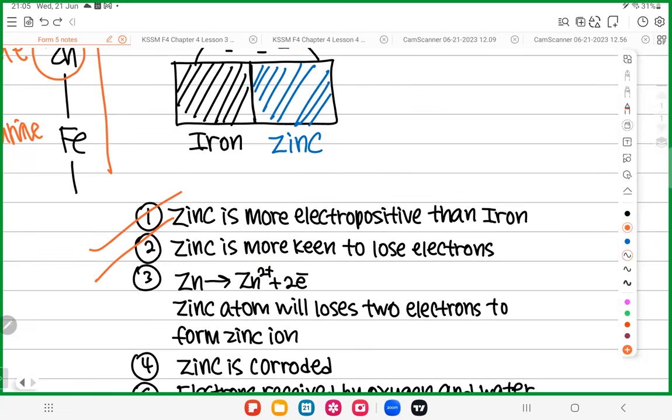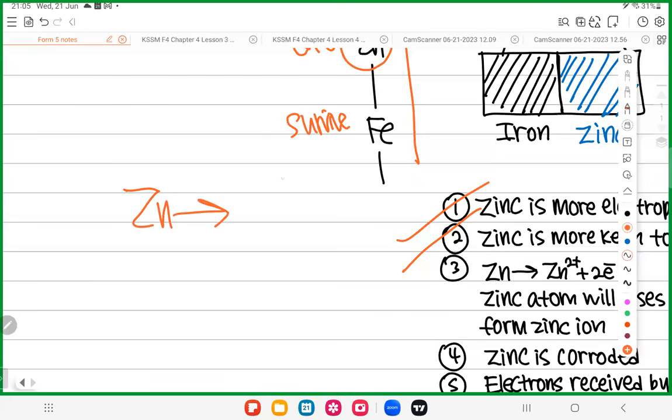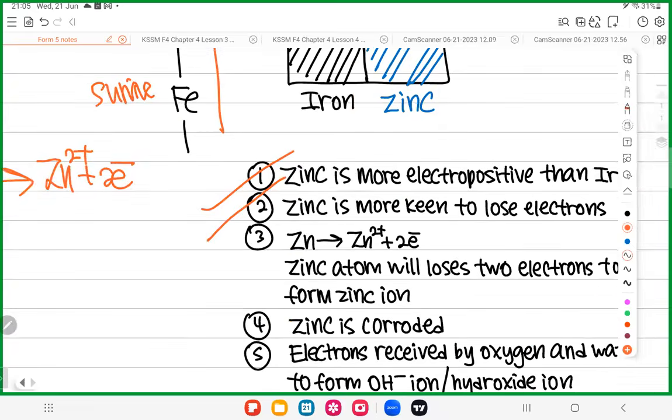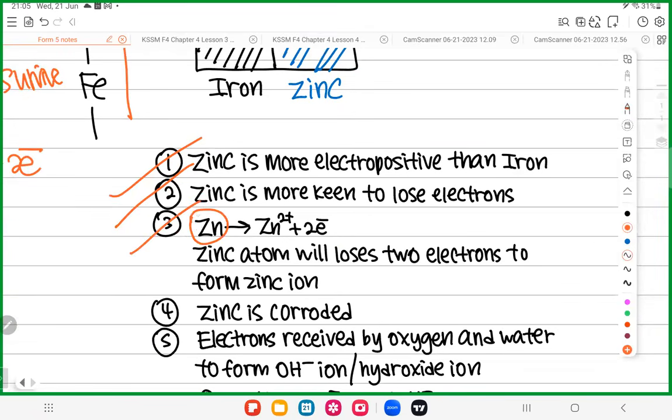So when zinc donates electrons, what happens? I am a zinc. When I donate electrons, I become a metal ion, Zn2+. So I put 2 electrons here. I hope everyone knows how to write this half equation. So the zinc atom will lose 2 electrons. Why do I call it an atom? Because the zinc here is alone, and anything alone is an atom. Zinc atom loses 2 electrons in order to form zinc ion. All good. So now we know the zinc will donate electrons. When zinc donates electrons, zinc is corroded, because any metal that is converted to metal ion is corroded. So zinc is corroded, zinc dies.